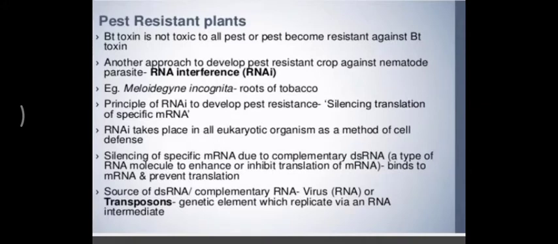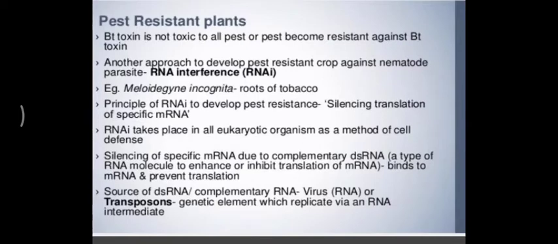Now, the principle of RNAi is to develop pest resistance by silencing the translation of specific messenger RNA. RNAi or RNA interference occurs in all eukaryotic organisms, and it is basically a method of cell defense. Silencing of specific messenger RNA occurs because complementary double-stranded RNA binds to messenger RNA and prevents the translation.